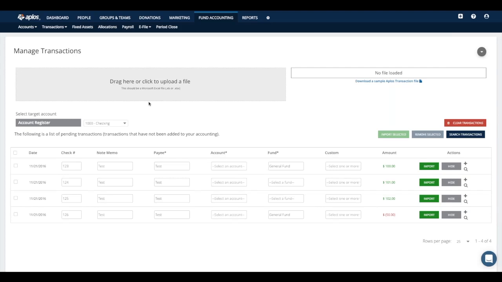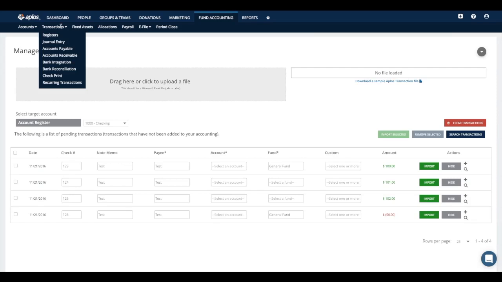And then once you upload that file, it's going to show you a list of available transactions from your file that are available to import. So you'll just make sure that the register at the top is selected to the right account you want those transactions imported to, so like your checking account. And then once you're down here and you see these available transactions, if all the information is filled in, then you can either click the import button to individually push a transaction in the system, or you can use the check boxes on the left to mark multiple off and then click import selected so that you can move multiple transactions at one time. So a very helpful time-saving tool if you wanted to utilize that.